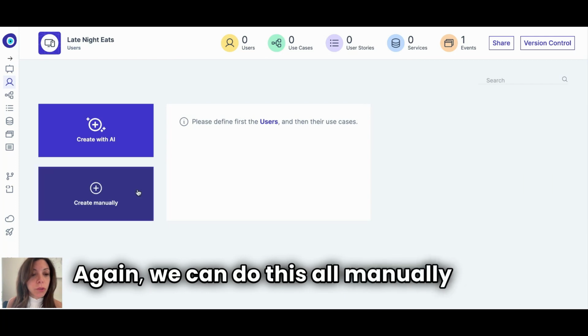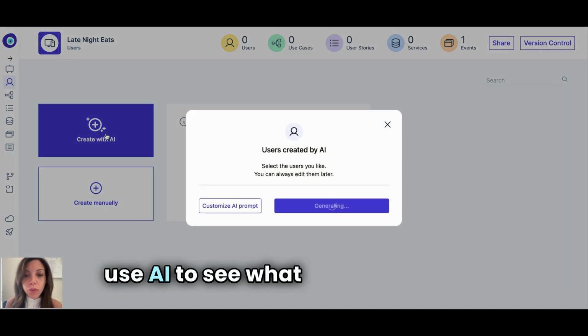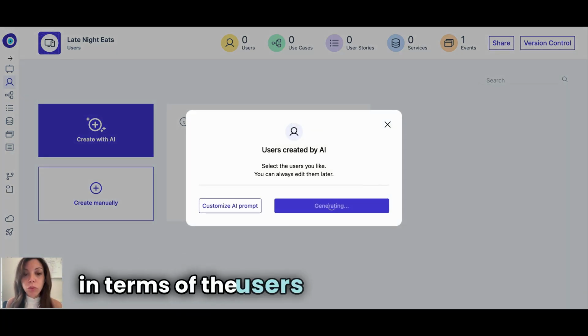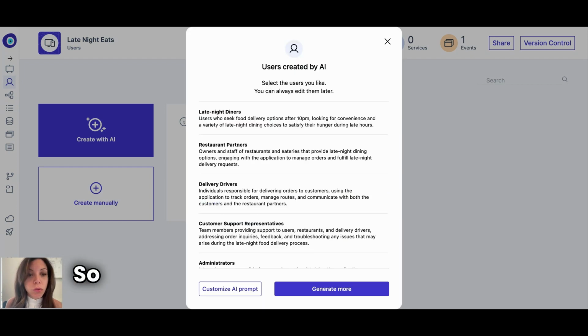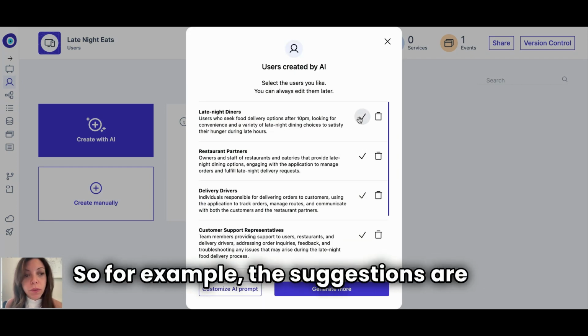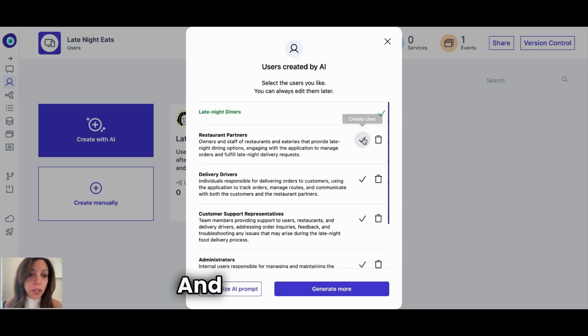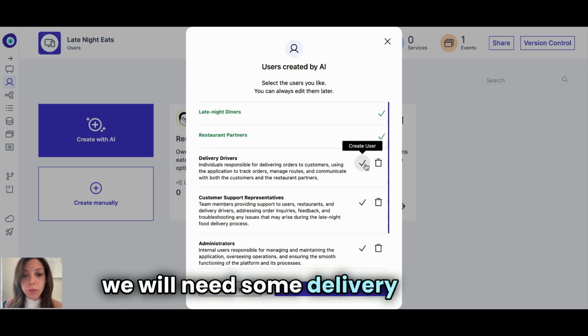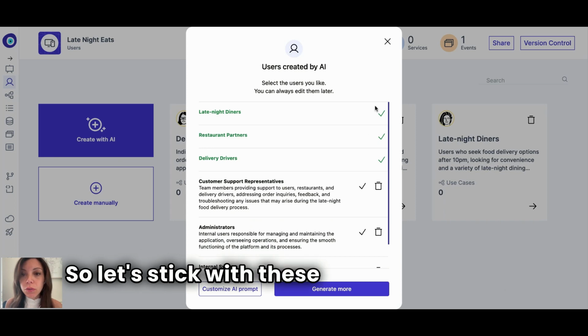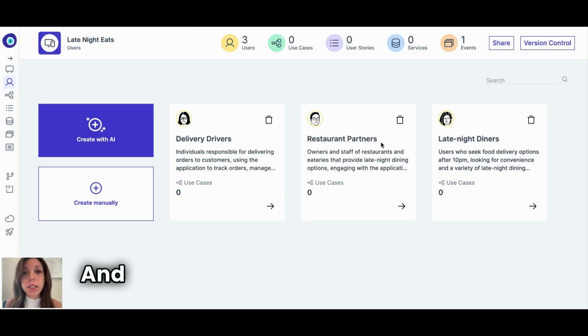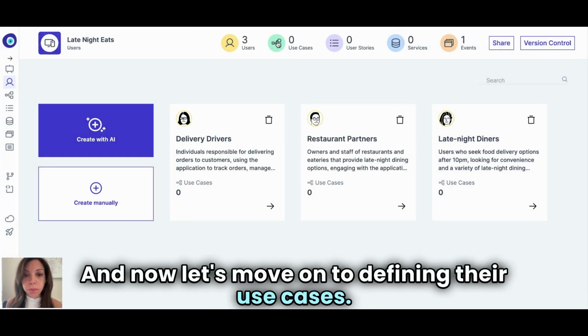Again, we can do this all manually, or we can use AI to see what suggestions are generated for me in terms of the users of my application. So, for example, the suggestions around the late night diners and potentially restaurant partners. And it feels like, right, that we will need some delivery drivers. So let's stick with these 3 users for now. And now let's move on to defining their use cases.